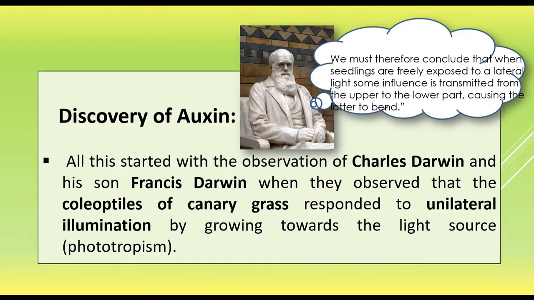All the plant growth regulators were discovered accidentally. That means the scientists were working on something but ended up finding these different types of plant growth regulators. First, we would like to discuss the discovery of auxin. The work started with the observation of Charles Darwin and his son Francis Darwin.